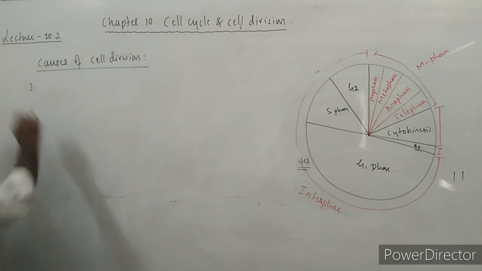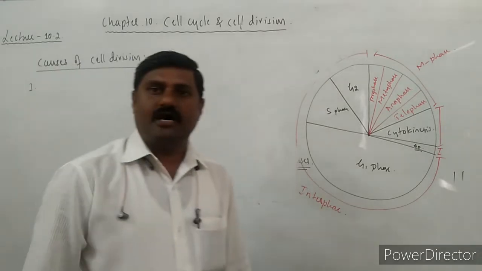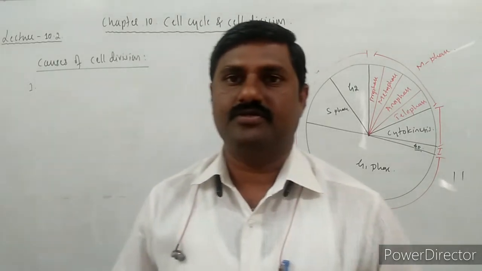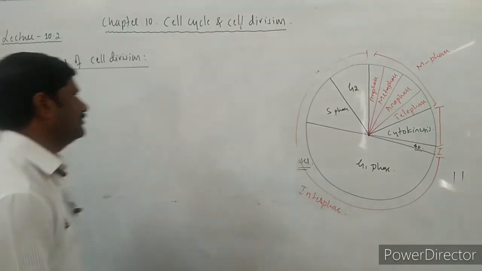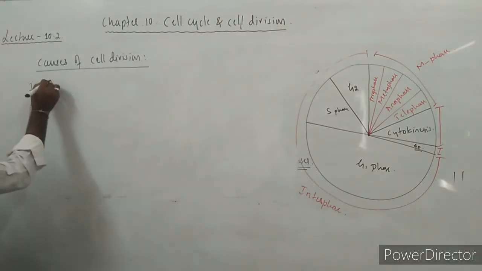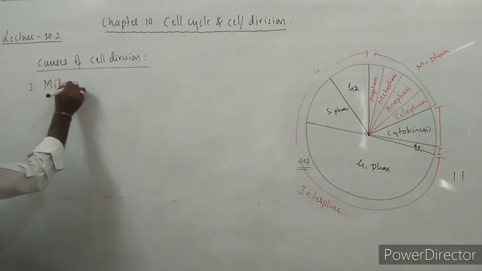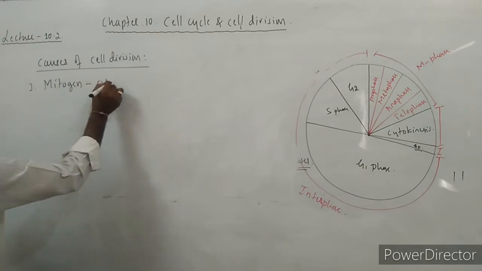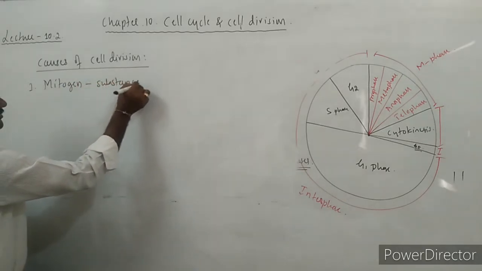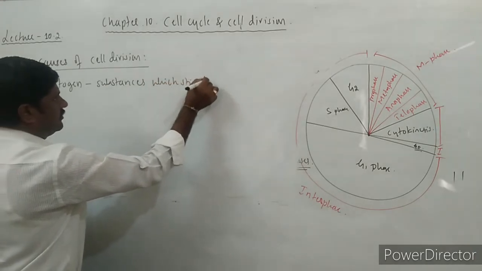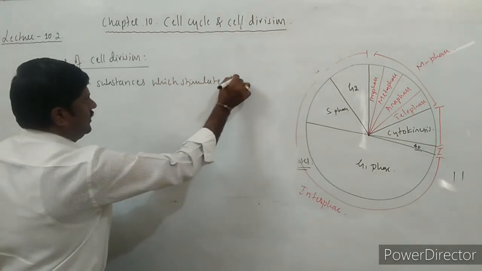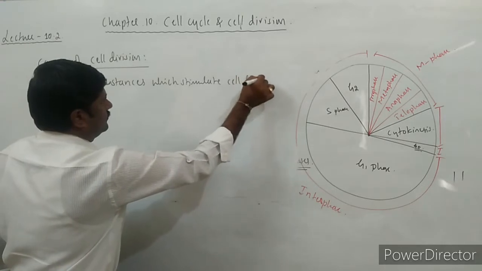The first cause is mitogens, those substances which stimulate the cell division itself. What are those? Mitogens are the substances which stimulate cell division itself.